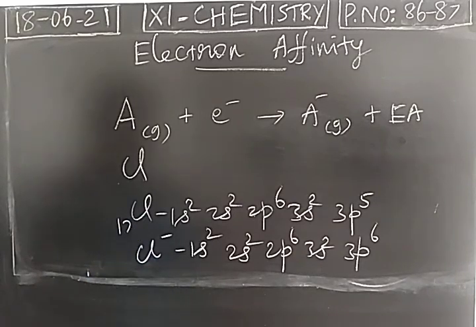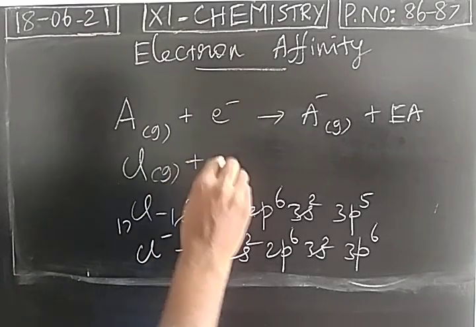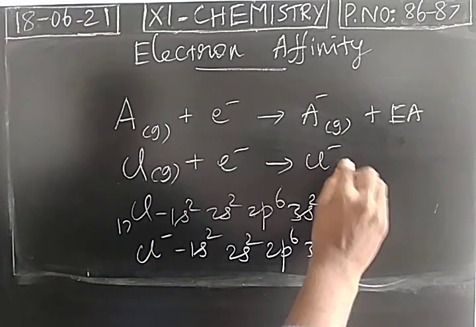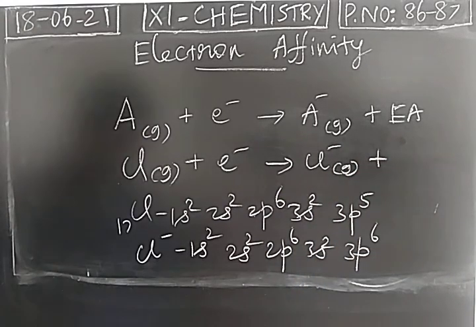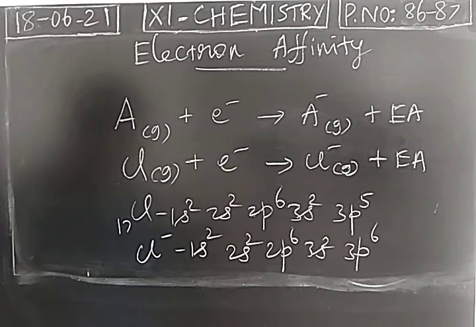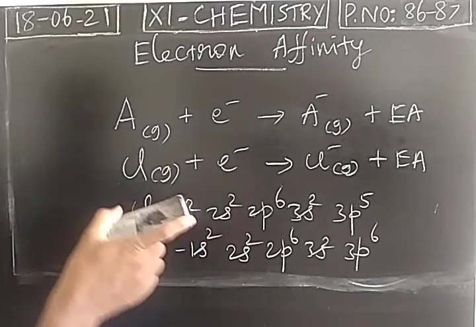Chlorine is unstable in nature. When it gains an electron, it attains the electronic configuration of its nearest noble gas, argon. So in the form of a chloride ion, it is stable. So the isolated gaseous chlorine atom is accepting an electron to become the stable chloride ion. During the process, how much energy is liberated? It is called electron affinity.